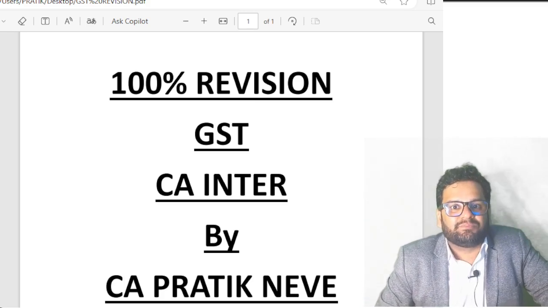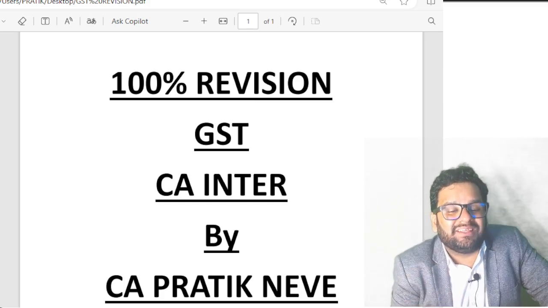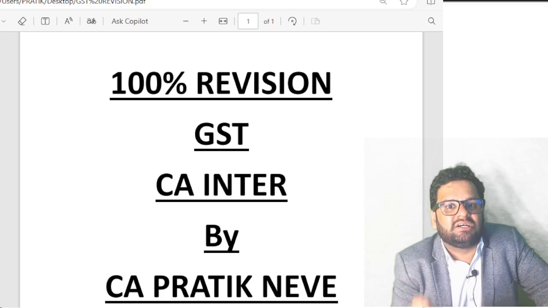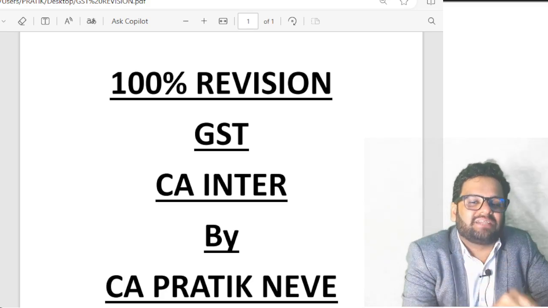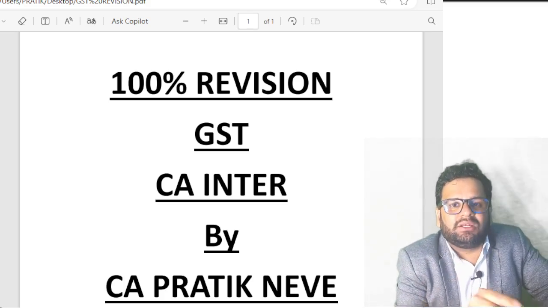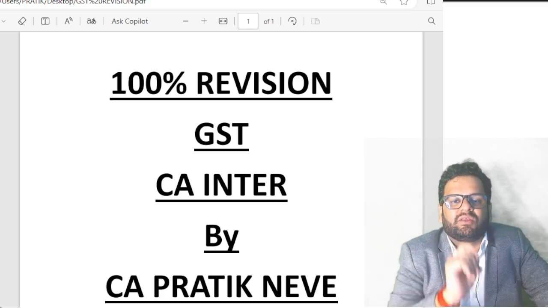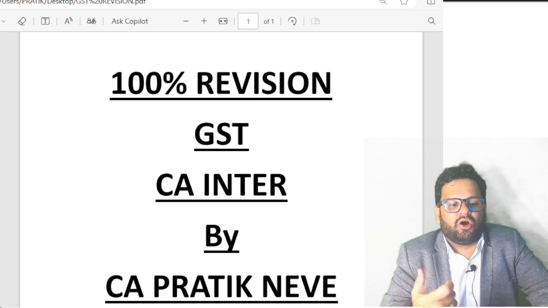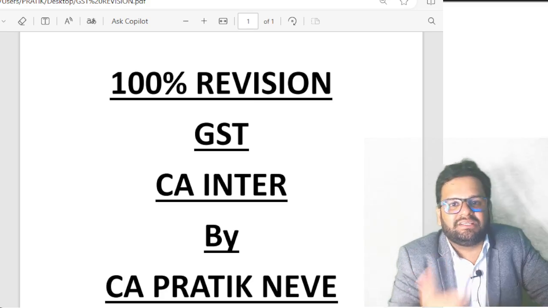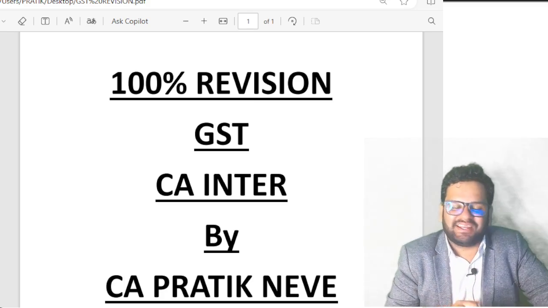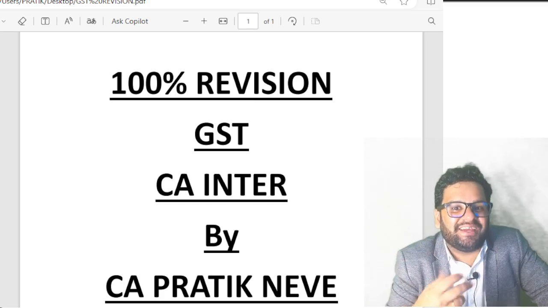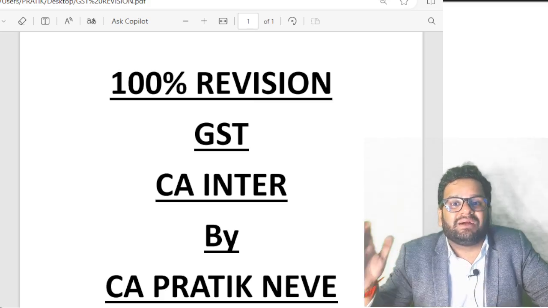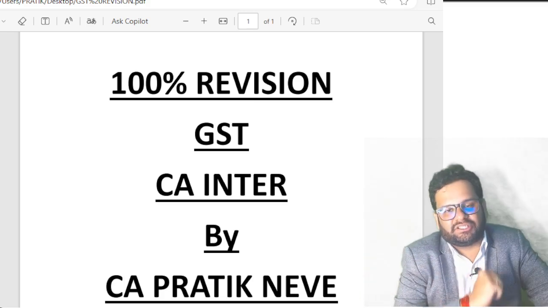30th November. Which 30th November? Following the end of the financial year to which the invoice pertains, or the actual date of filing the annual return for the relevant financial year, of course, whichever is earlier. Did you understand? And whatever ITC you have availed goes to nothing but the e-credit ledger.